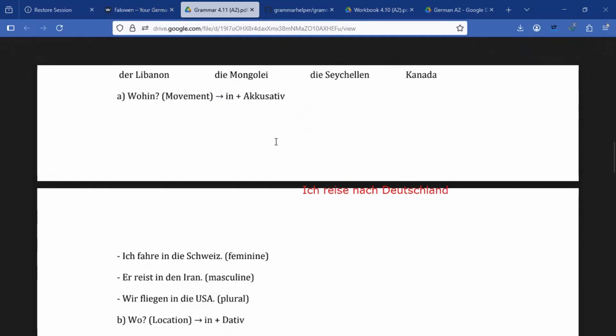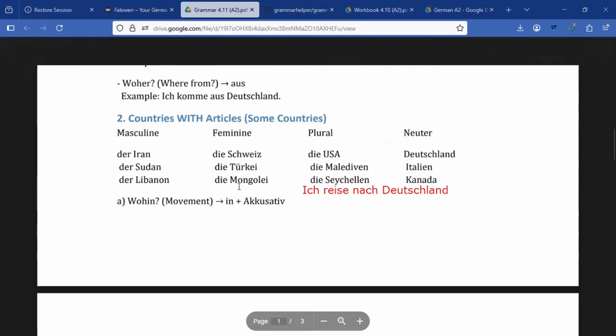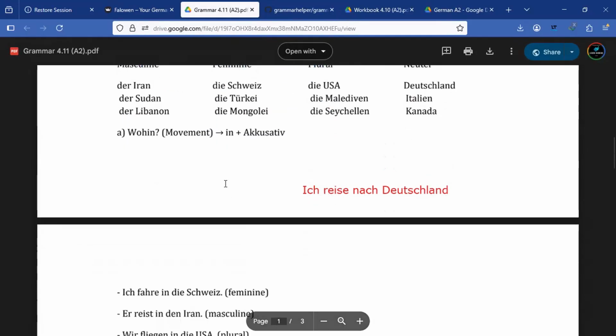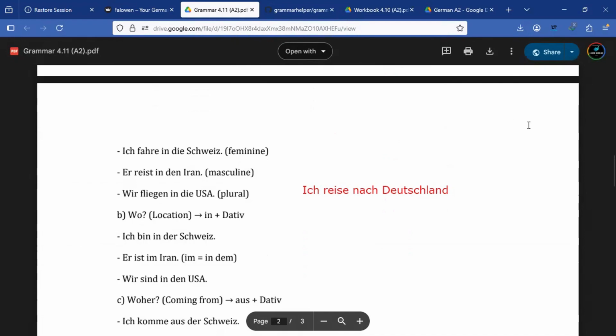Now let's check the countries with articles, right? Like a country like die Schweiz. If you want to say that you are going to die Schweiz or any country with an article, we cannot use nach. We are supposed to use in. So if I say ich reise nach Schweiz, it's wrong because die Schweiz has an article. And in German, if the country has an article, we are supposed to use what? In. So the right phrase is going to be ich reise in die Schweiz, not ich reise nach Schweiz, right? That one is going to be wrong.